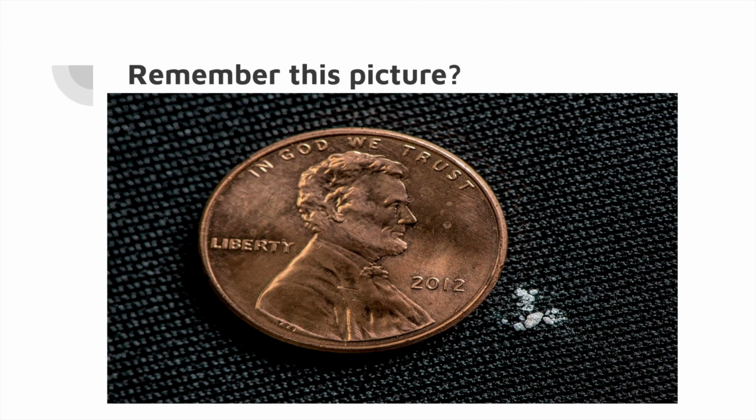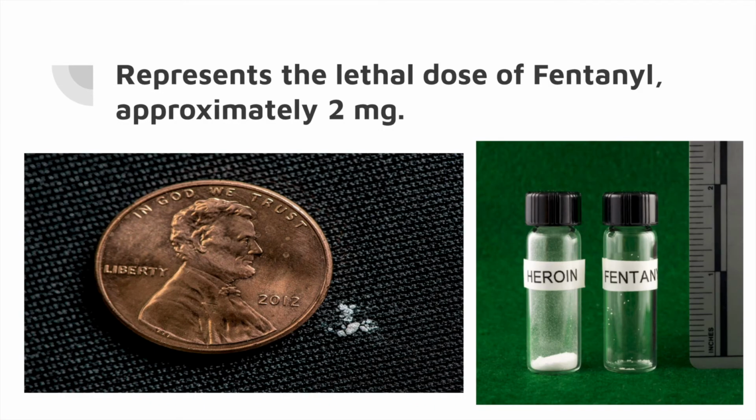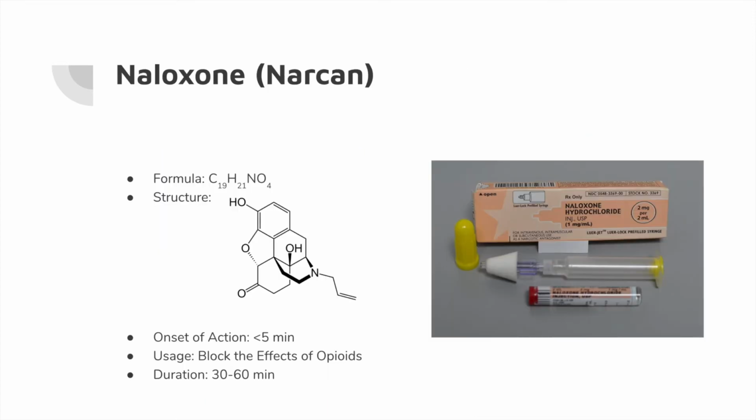So this picture from earlier was the opening to our slide. And if you look to the right, this is a normal-sized penny, and those little crystals that appear next to it are the lethal dose of fentanyl in a human. That's approximately 2 milligrams of fentanyl. And by this picture on the right, you can see how much less fentanyl is required to kill a human compared to the amount of heroin, which is what makes the drug so powerful and so dangerous.